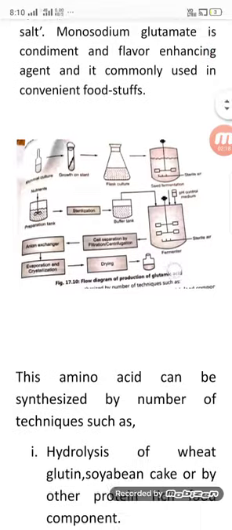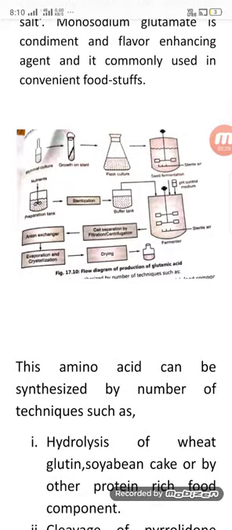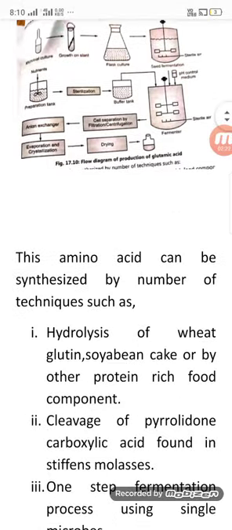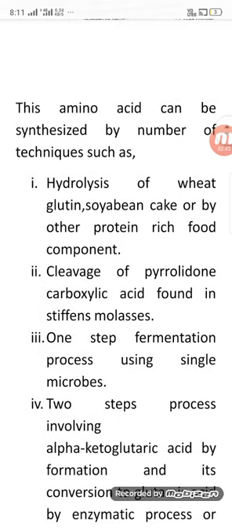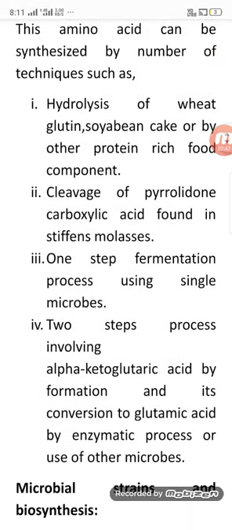Glutamic acid is a common amino acid and can be synthesized by a number of techniques, such as hydrolysis of wheat gluten, soybean cake, or other protein-rich food components, and the cleavage of the pyrroline carboxylic ring found in steffens and molasses. In the one-step fermentation process a single microbe is used, and the two-step process involves the formation of alpha ketoglutaric acid and its conversion to glutamic acid by an enzymatic process or by microbes.